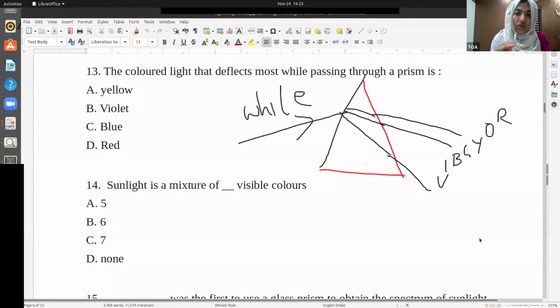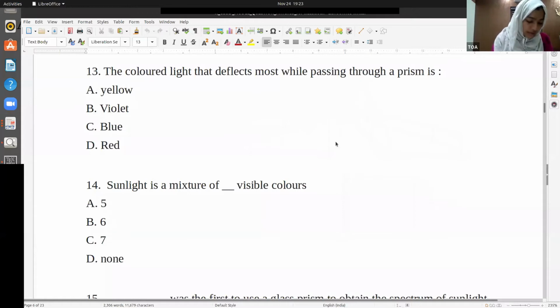So which is getting deviated more? Violet or red or blue or yellow? Violet. Yes, it's violet. So violet is the one which is here. That means it's getting deviated more. Understand it like this: when white light enters a prism, violet is the color which is seen at the bottom, so it is getting deviated more. What about the next question?